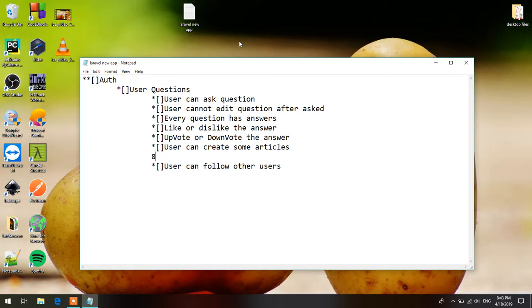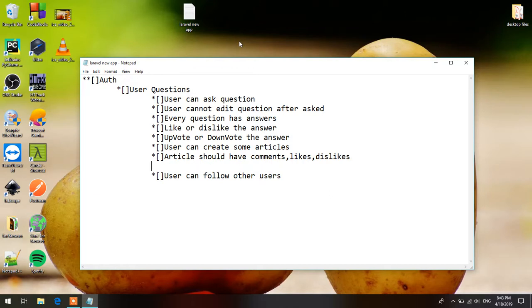Okay, so articles should have comments, likes, dislikes, and the owner of the article and anyone who is logged in can reply to that article.